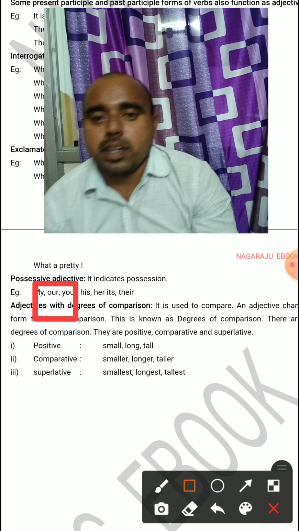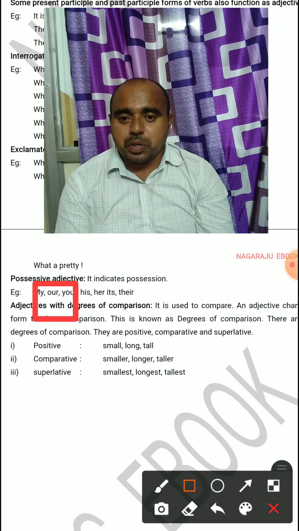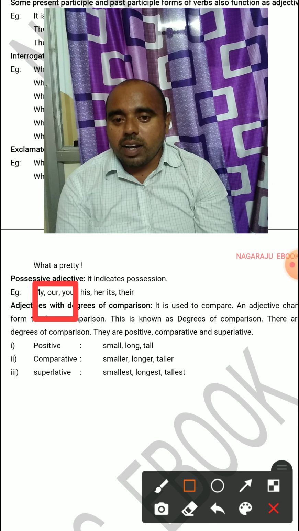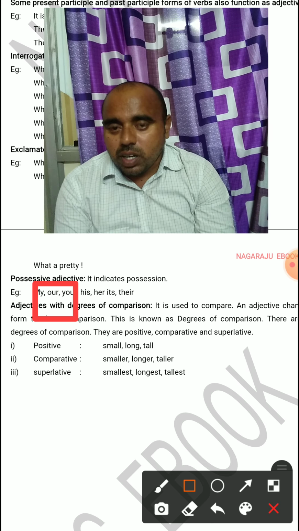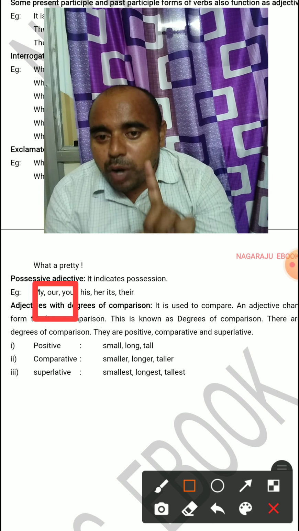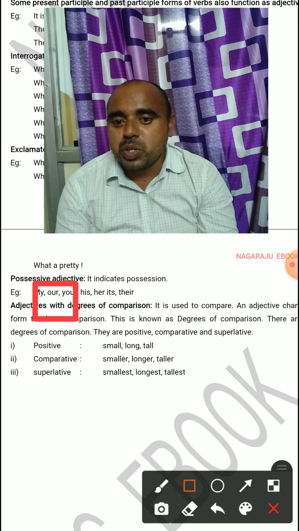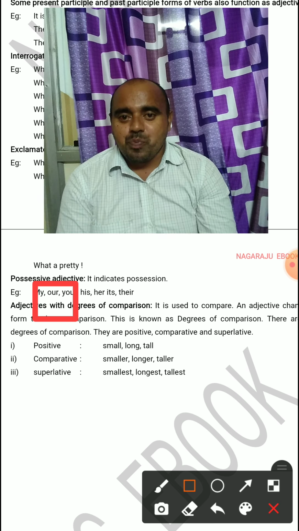Our is an adjective, your is an adjective, his is an adjective, her is an adjective, its is an adjective, their is an adjective. As I said to you, these are all from pronouns also, but you have to remember that it indicates possession.